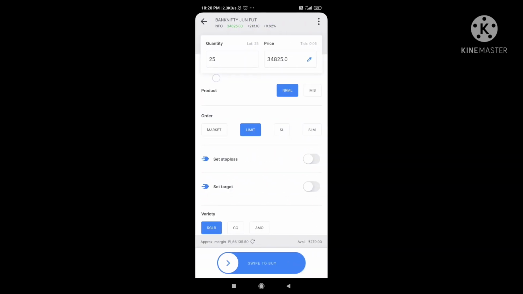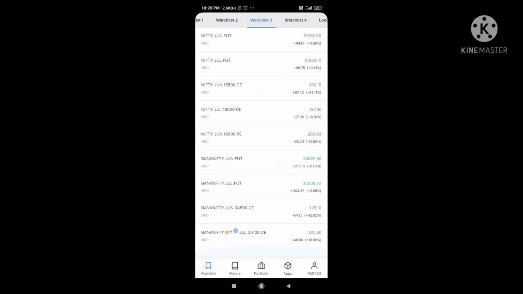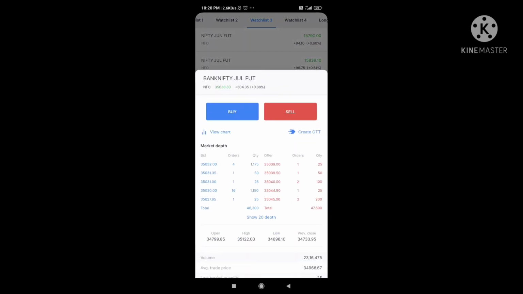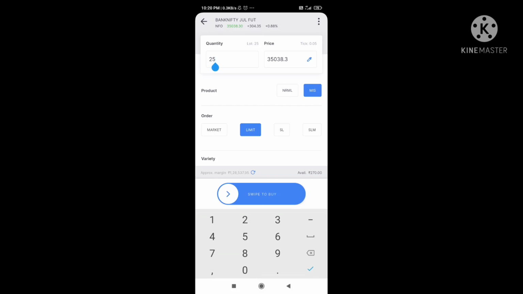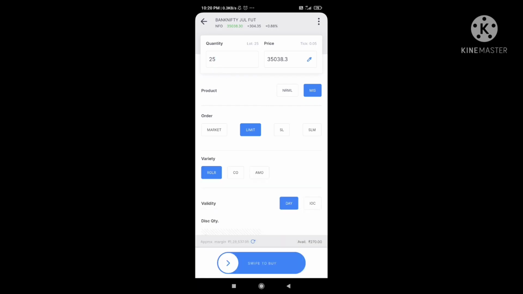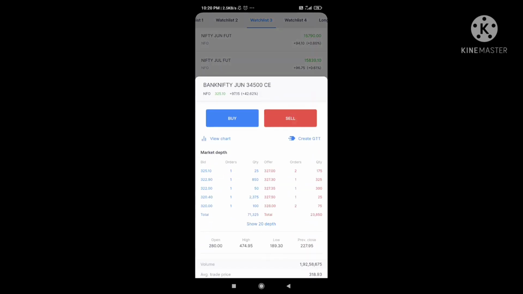And in Bank Nifty, you can check there is no change in the lot size of 25. I am explaining the June contract initially. So in the June futures contract, there is the same quantity with a lot size of 25 only. You can find it here. Along with that, you can check the Bank Nifty July futures contract as well. There is no change in lot size. So they kept it unchanged at 25.